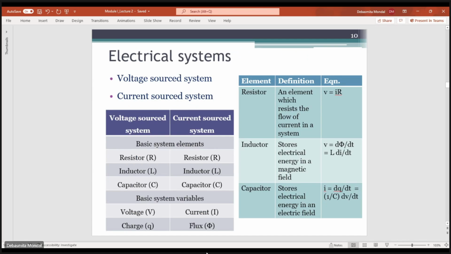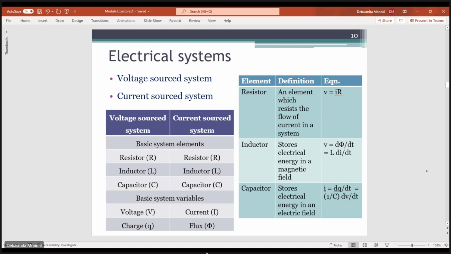Okay, so now let's talk about a few electrical systems. In an electrical system, there can be two types of source. Any electrical system can be sourced by a voltage source, or by a current source. In both cases, the basic elements remain the same: resistance, capacitance, and inductance.